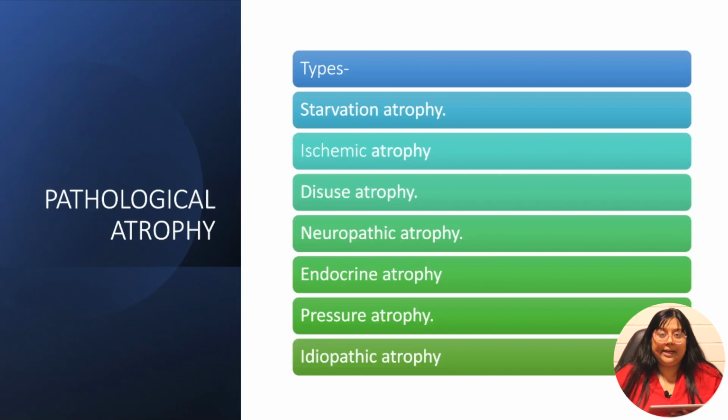Coming to pathological atrophy, there are different types of pathological atrophy, and as I have shown you here, I have divided it into starvation atrophy, ischemic atrophy, disuse atrophy, neuropathic atrophy, endocrine atrophy, pressure atrophy, and idiopathic atrophy. So what happens in starvation atrophy?